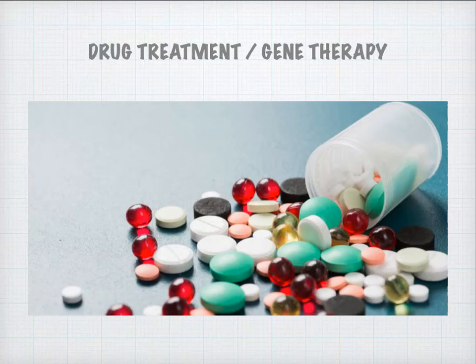Next is drug treatment or gene therapy. In this we give certain drugs to the patient so that we can stop the disease from progressing, or prevent it. We give certain drugs as prophylaxis, which means that before the disease has started we give them. We also give certain gene therapies, radiations, or chemotherapy.